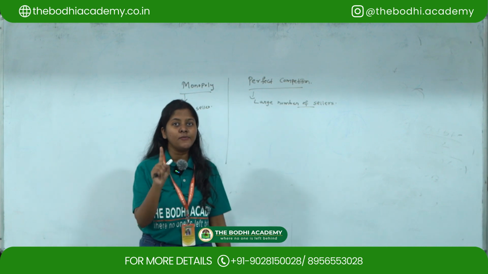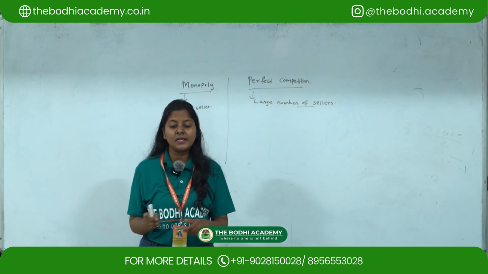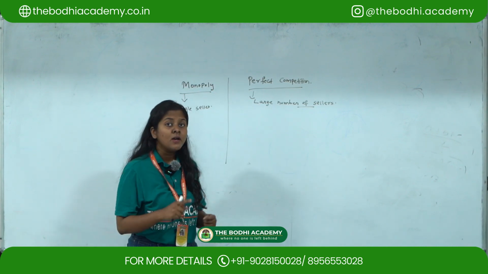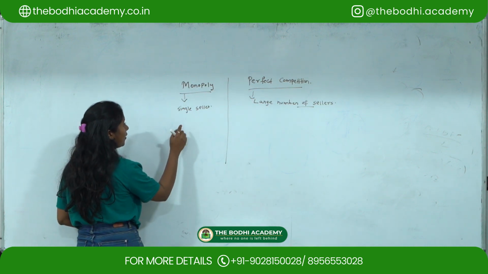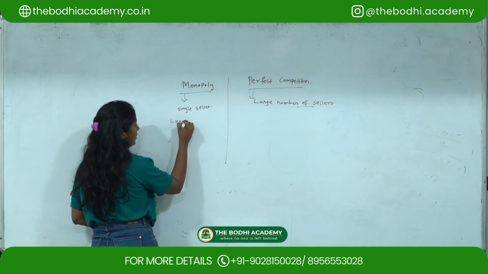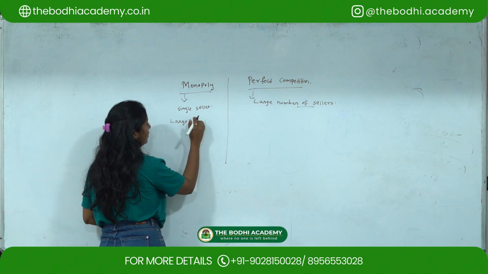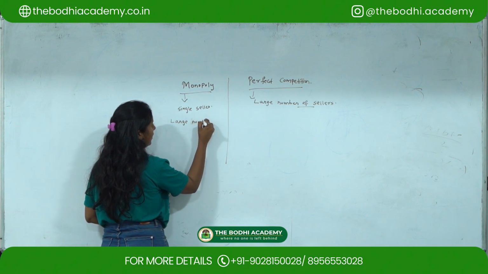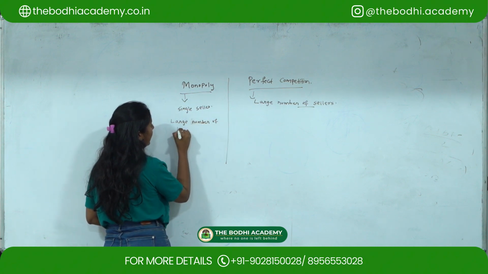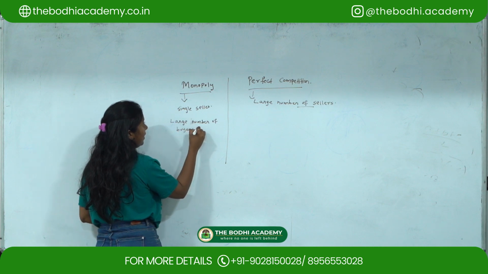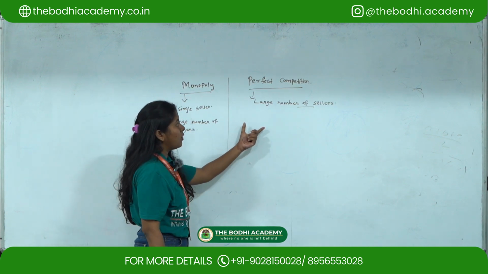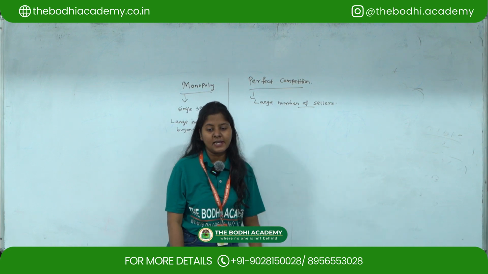Mono is only one. But there are large number of buyers. In perfect competition also we got a large number of buyers and sellers.